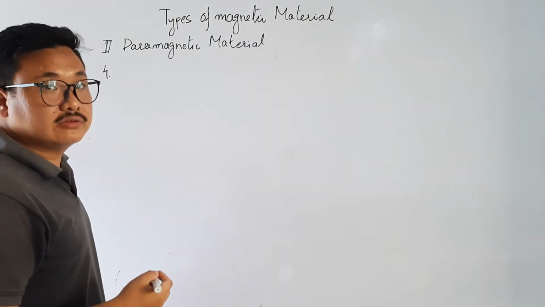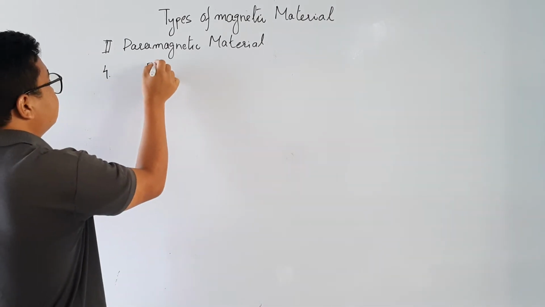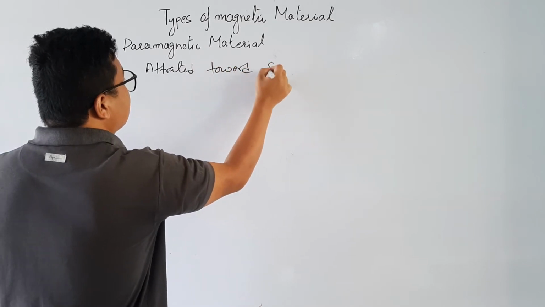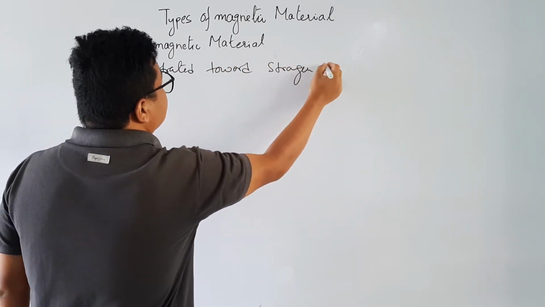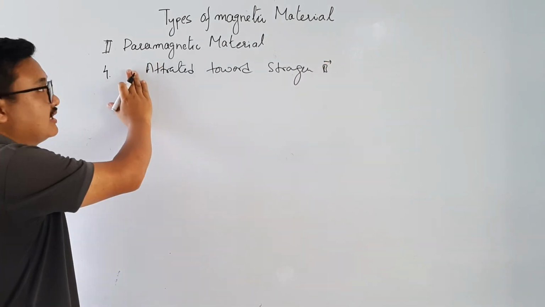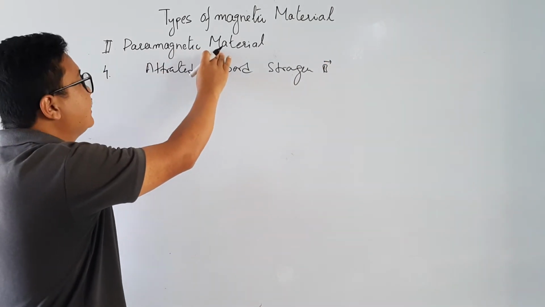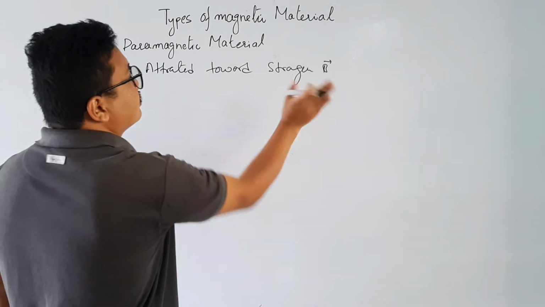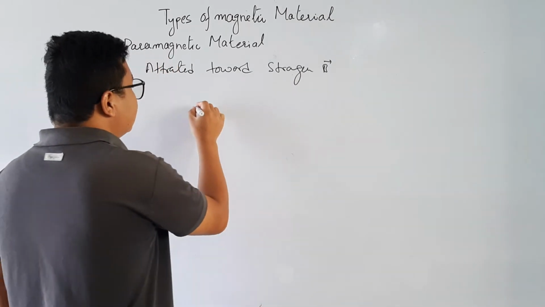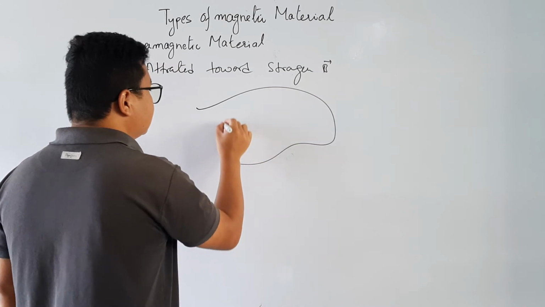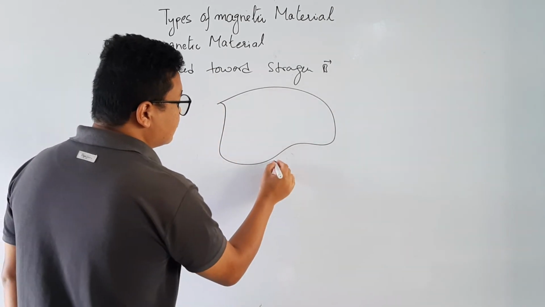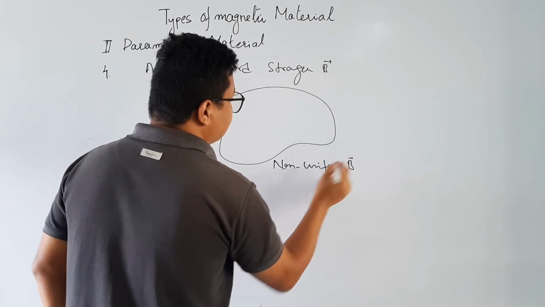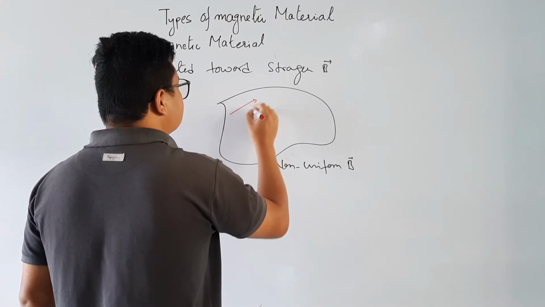When we place it in a non-uniform magnetic field, it is attracted towards the stronger magnetic field. Please write: when we place a paramagnetic material in a non-uniform magnetic field, it is attracted towards the strong magnetic field. Example, let me consider this region in which there is a non-uniform magnetic field.